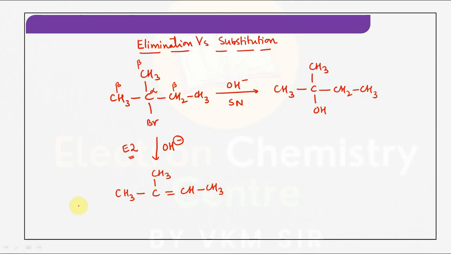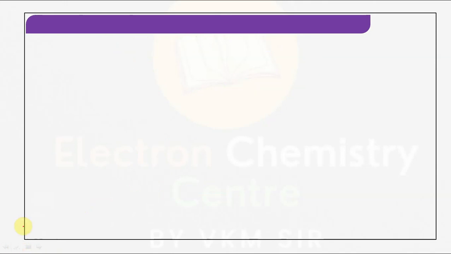See why this tug of war is going on between elimination and substitution. Because a nucleophile can act as a base also. In such cases, obviously there is always a competition between elimination versus substitution. But when we will consider elimination and when we will consider substitution, that is the point we are going to discuss. It depends on a few conditions.